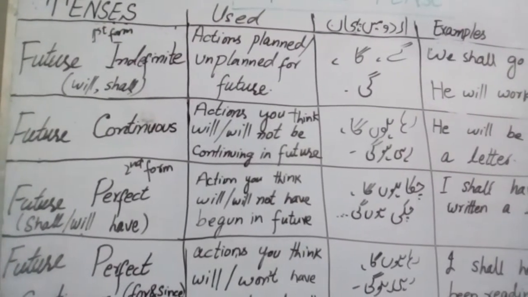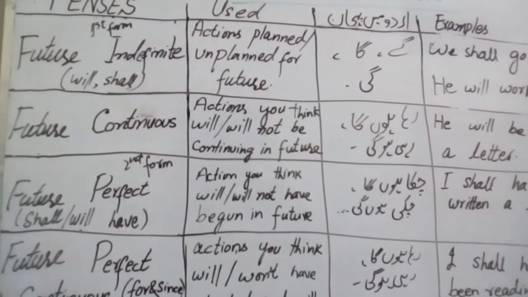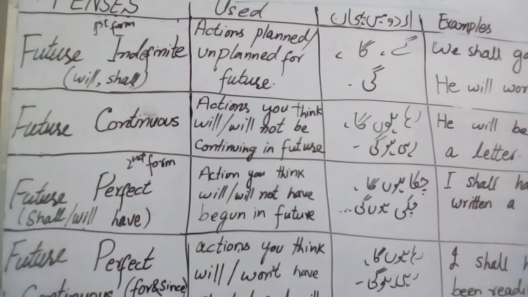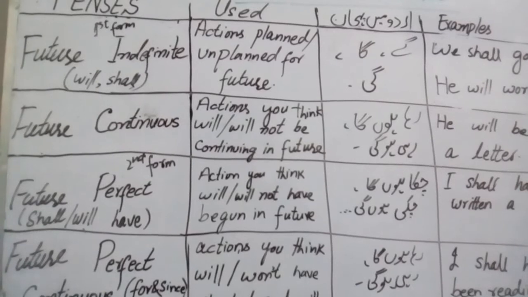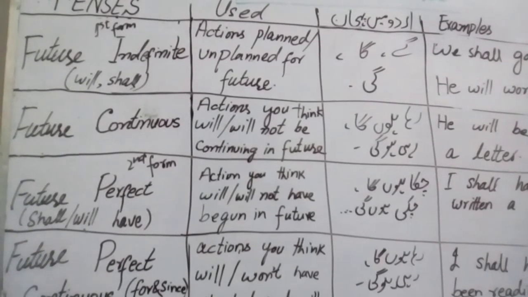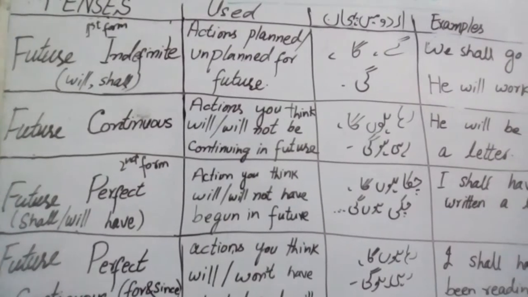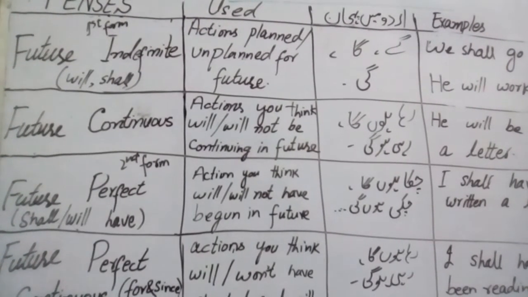Now move on to the next tense, which is future continuous tense. Future continuous is used for actions you think will or will not be continuing in the future, and उर्दू में इसकी पहचान ये है कि रहा हूँगा, रही होंगी.